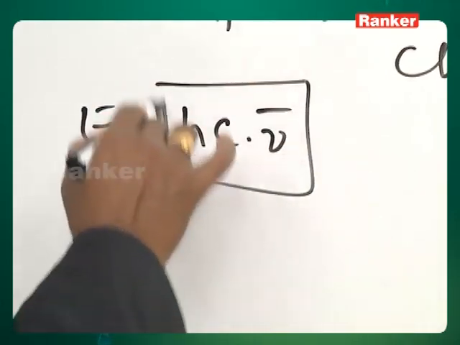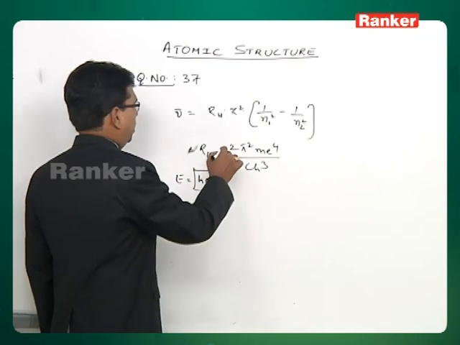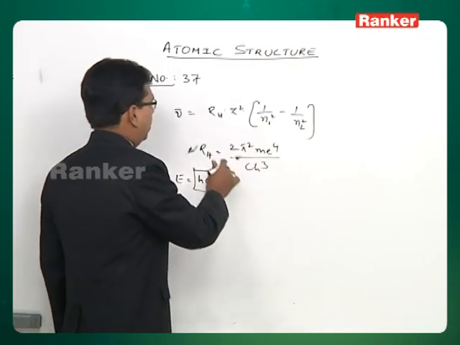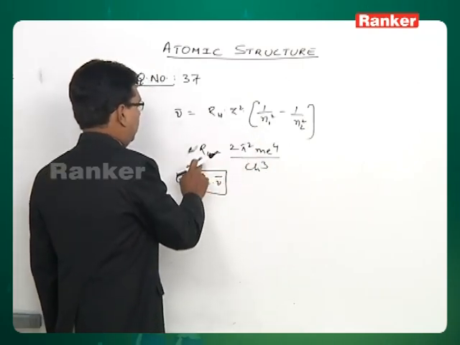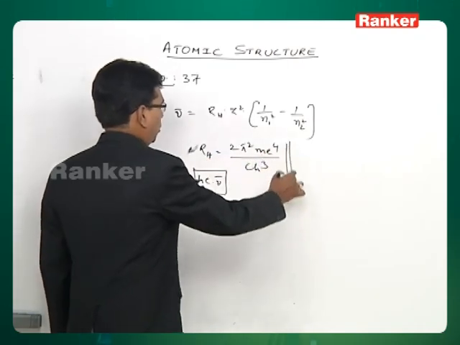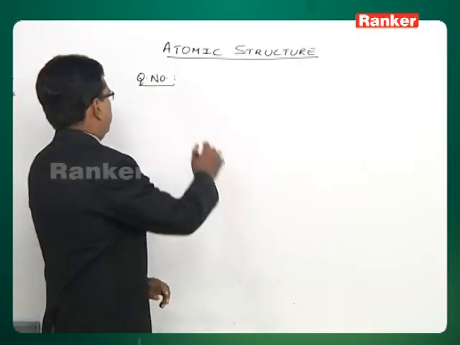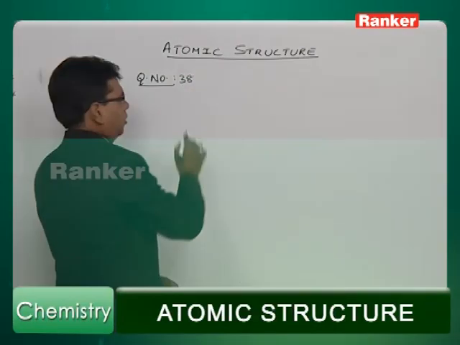So when this is Hc nu bar, when you are converting this nu bar into an energy term, it has to be multiplied with Hc. So when you multiply it with Hc, what you will get is RH as 2 pi square me power 4 by Ch cube. So the correct answer is option 1. Now let's move on to question number 38.